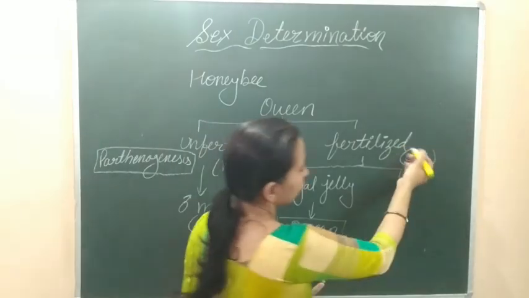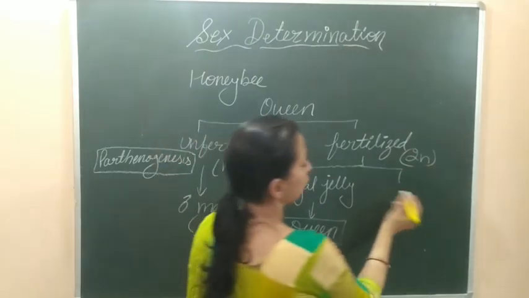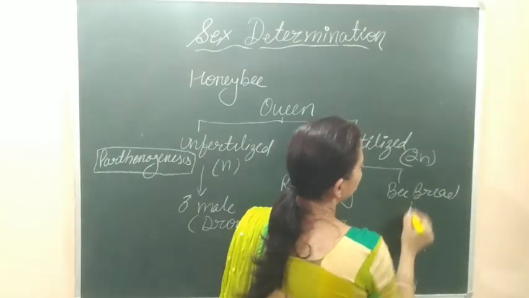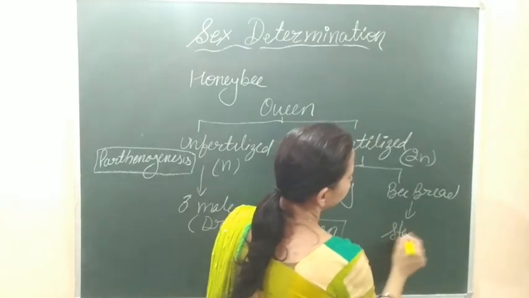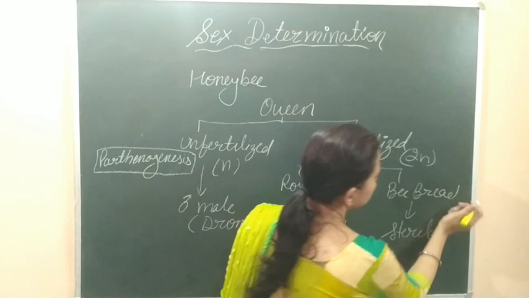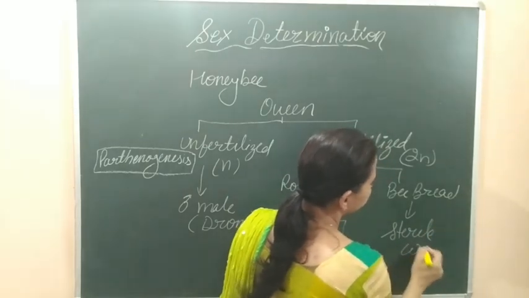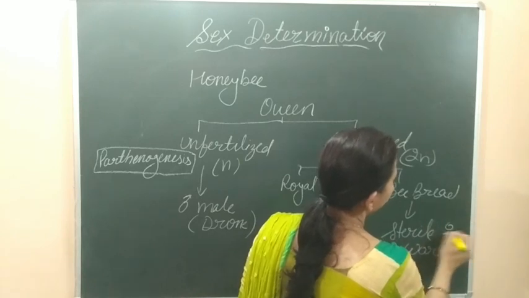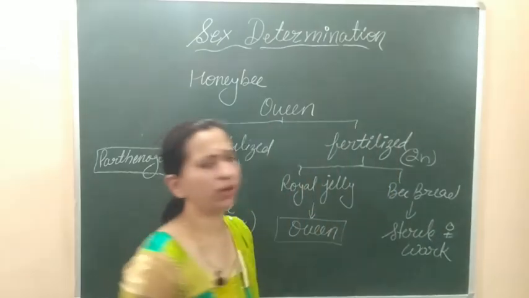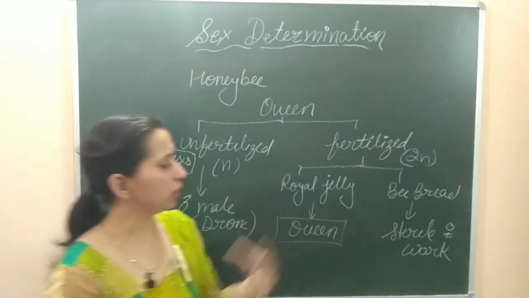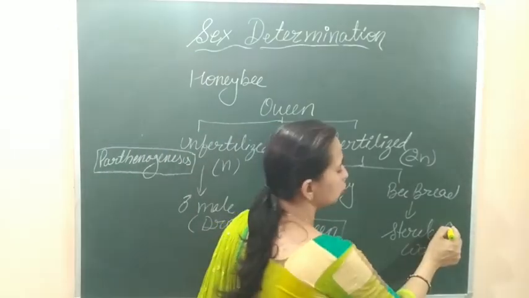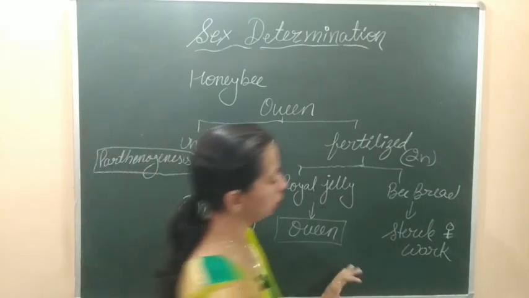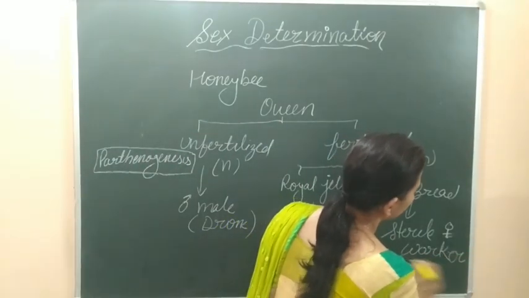And the other fertilized eggs which are fed on the bee bread will develop into sterile females, and these sterile females are the workers, which do the different work for the hive. Like formation, cleaning, maintenance, all the work of the hive is done by the worker honeybees. So they will develop into the worker honeybee.